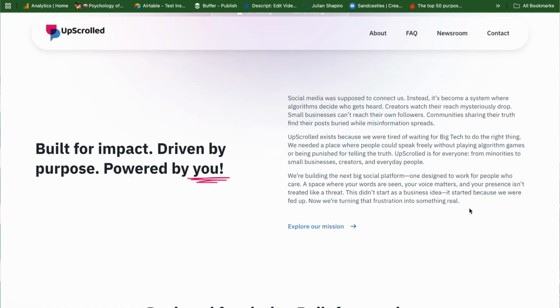So I think there's elements in this mission section that are good, but overall it's not really jumping out at me. After reading this, I should know exactly who you are, what you're about, and why this matters. If we can get that right, we can get a lot more people to buy into this mission.